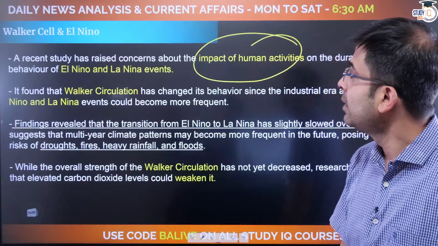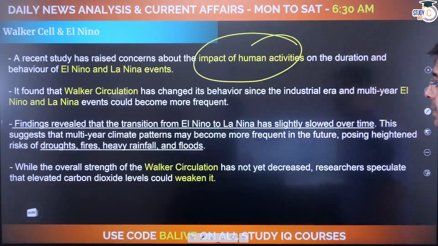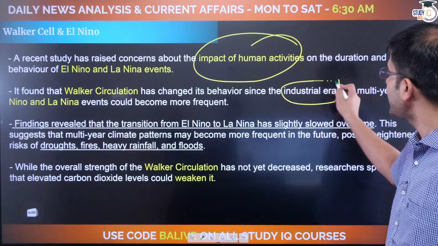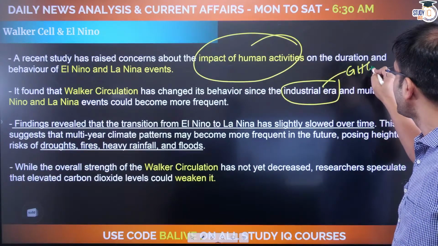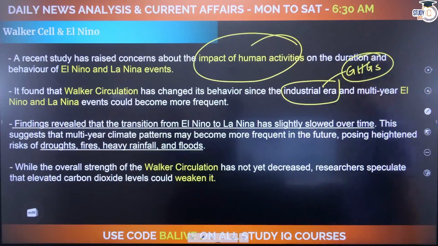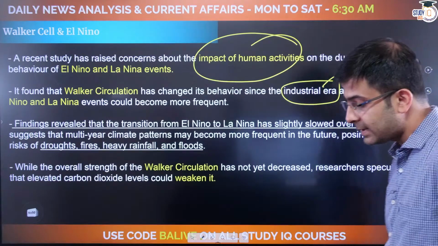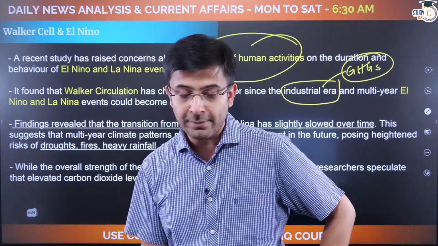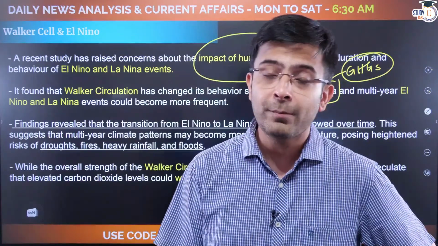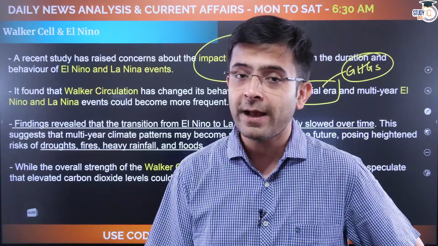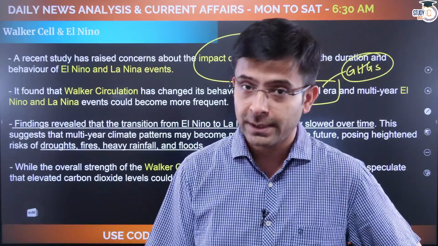We'll understand how. It has found that Walker circulation has changed its behavior since the industrial era, which means the emissions of GHGs become the critical factor here. And multi-year El Nino and La Nina events could become more frequent. Which means either way, you're looking at global atmospheric communications that will now be aggravated, which means you are going to have weather patterns that will change across the globe.